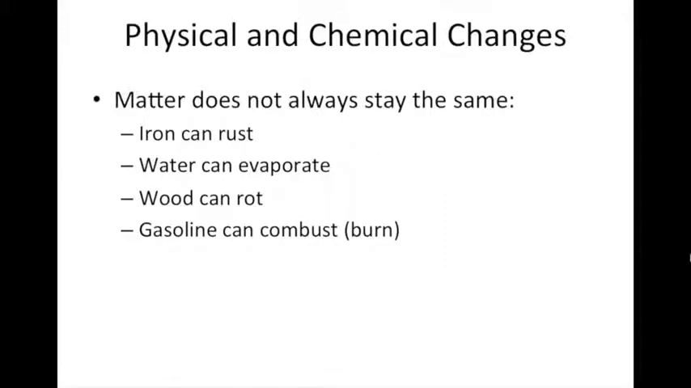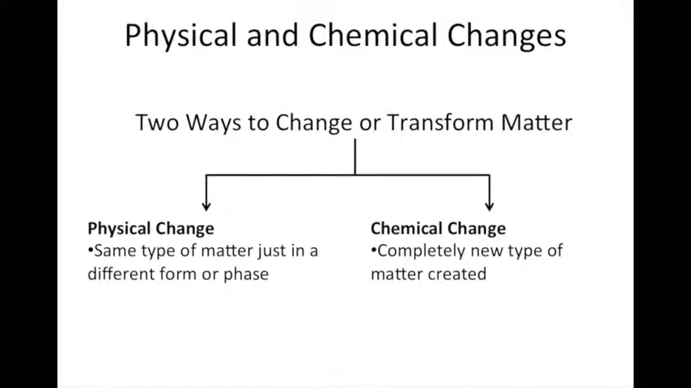In this video, we're going to examine the physical and chemical changes of matter. So we know that matter does not always stay the same. You can have iron and it can rust, water can evaporate, wood can rot, gasoline can combust or burn. So we're able to transform or change matter in two basic ways. Matter can undergo what we call physical changes, and matter can also undergo chemical changes. So in this video, we're going to look at these two types of changes.